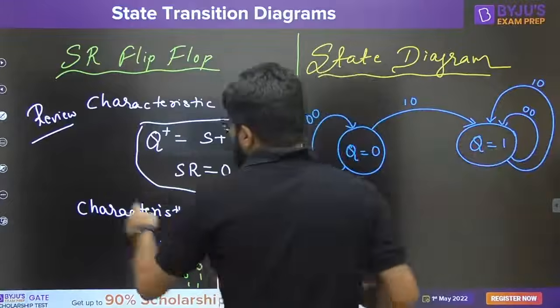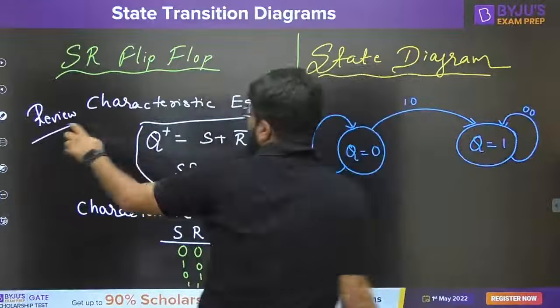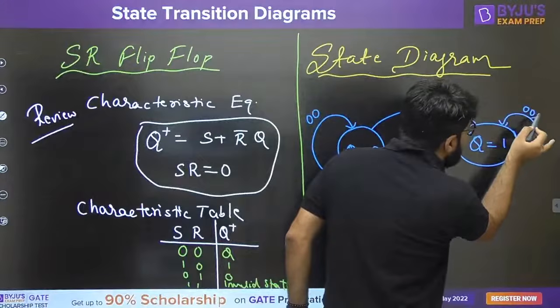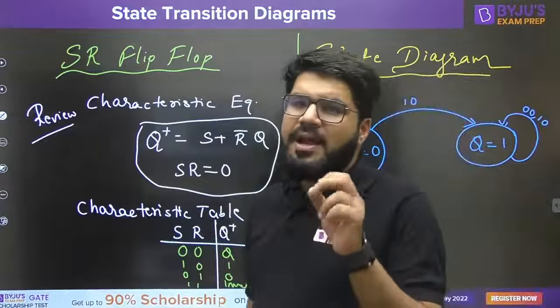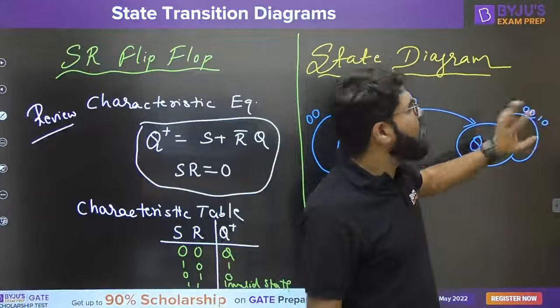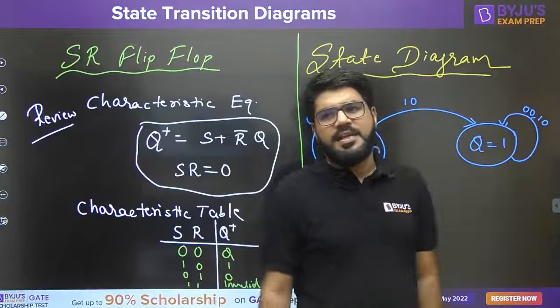So whenever you have the same type of transition, what will you do? You will not make a different arc. Over the same arc, just place a comma and write down 1 0. What is the meaning of this? Whether the input is 0 0 or 1 0, for both of the possibilities, I get the same result.